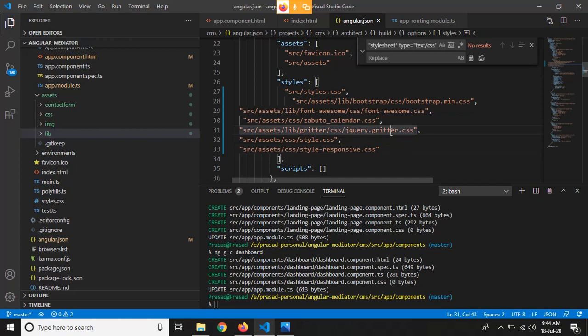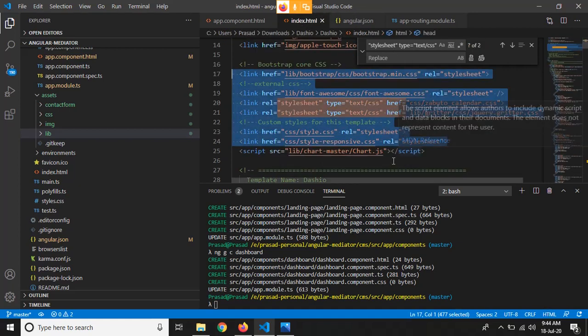Now we have the paths for all of these CSS files that are available in this index.html file, right?